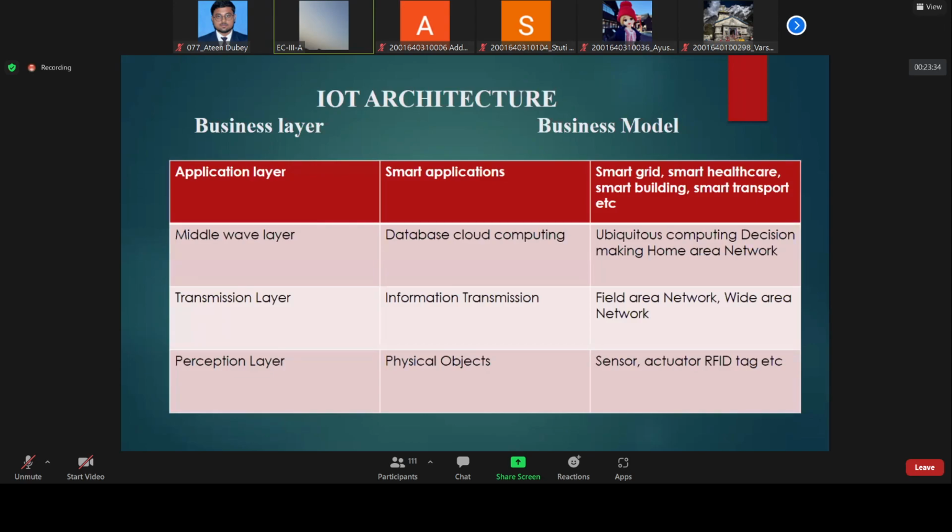So that is basically the middleware layer, in which we store something, and after that we analyze it, or apply that data in the application layer. The application layer comes after this one. Whatever we store in the cloud, we apply that database, analyze it, and then use this data to make the system more smart.